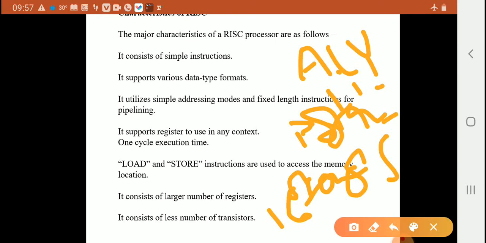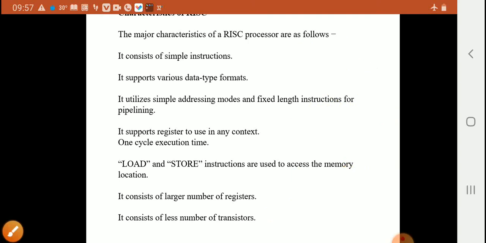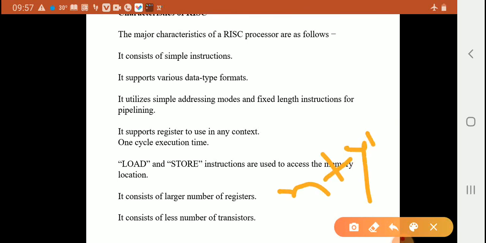It consists of a smaller number of transistors. Transistors are basically of two types: N type transistor or P type transistor. BJT, UJT, FET are different transistors used in smaller numbers. BJT is bipolar junction transistor, UJT is unijunction transistor, FET is field effect transistor.